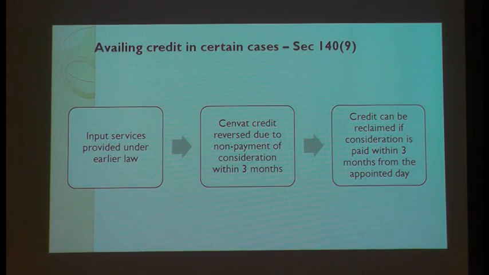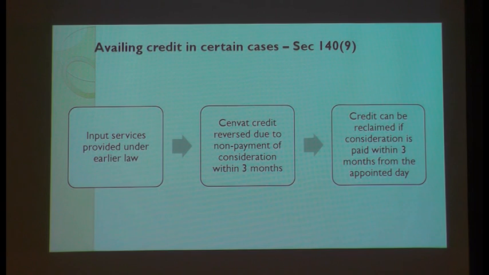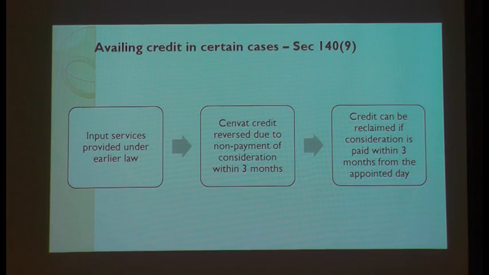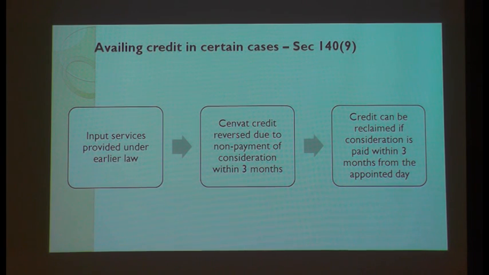Then one more provision we have in the GST law: as a receiver, I should make a payment to my supplier within 180 days from the date of invoice for supply of goods or services. If I don't make payment within 180 days, I have to reverse my credit and add it to my output tax liability. That provision is similar to what we had under the service tax law. What was there under the service tax law? If you are not making a payment to your supplier of service within 3 months, that is 90 days, you have to reverse your credit.